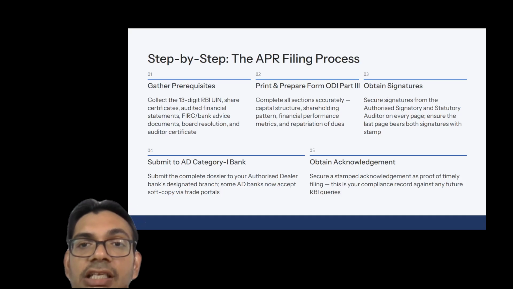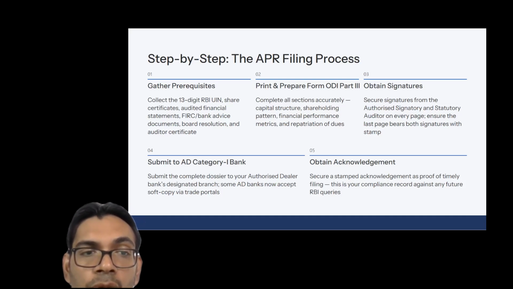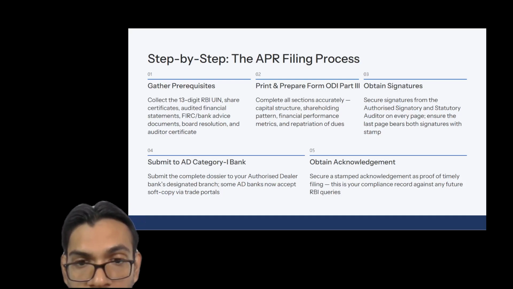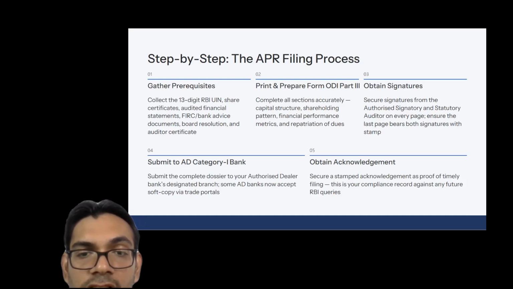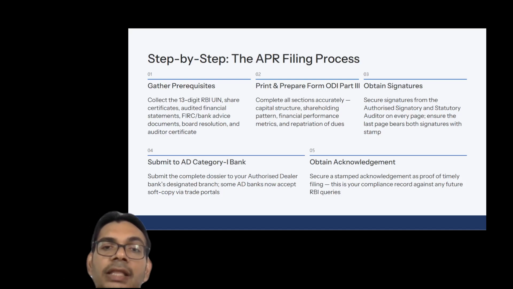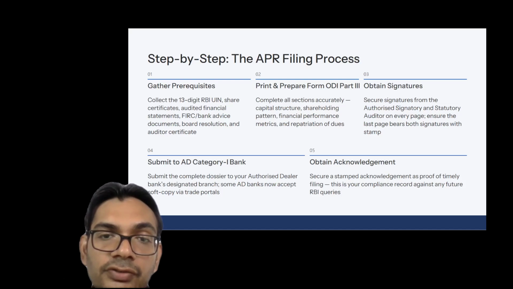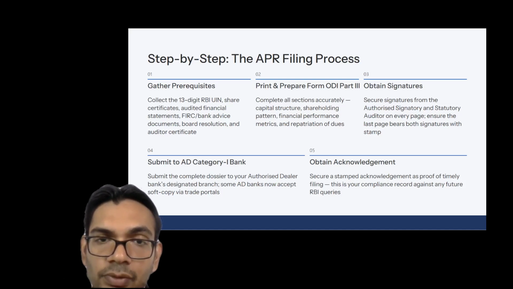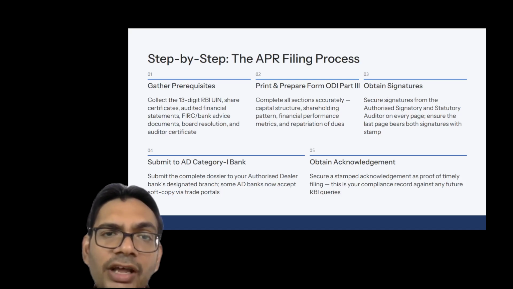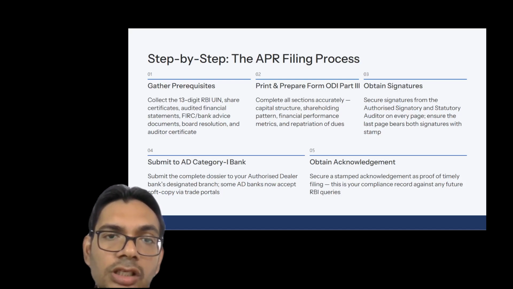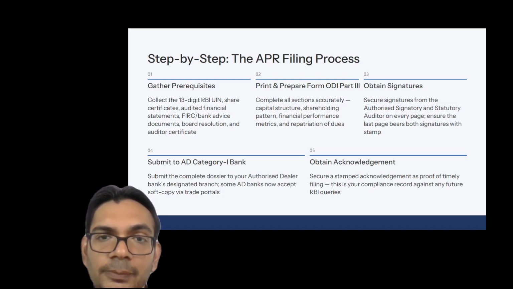Now, after the signatures on the APR, we have to submit it to the AD bank, that is the authorized dealer bank, and also we have to retain the acknowledgement, because retaining the acknowledgement is an important point. As you know, with our government system, it may be possible that later on the RBI may come and say that you have not filed the APR. Then at that point in time, the acknowledgement will serve as proof that you have submitted the APR well within time, right? So this is the step by step, very basic and very easy steps. I have just tried to summarize all the steps which are required to file the APR.